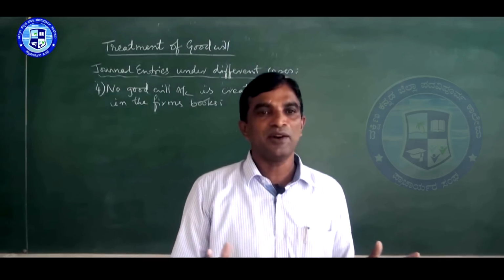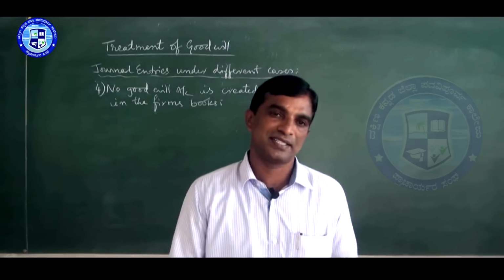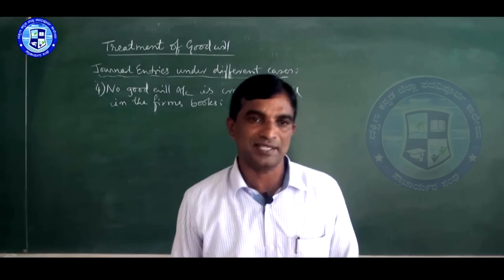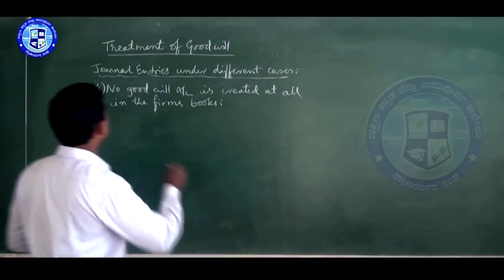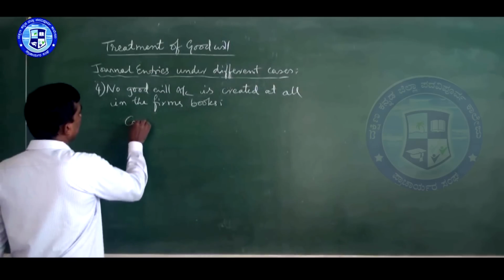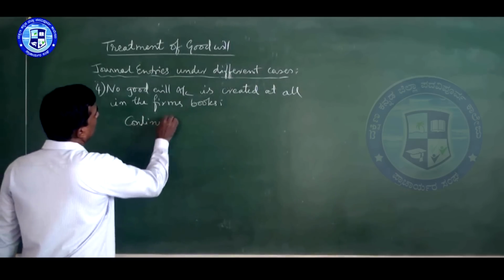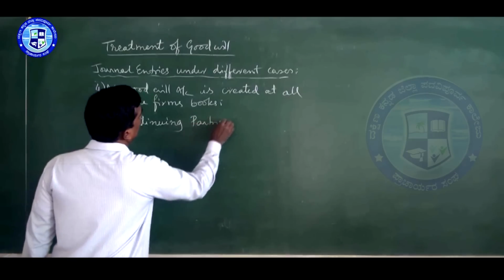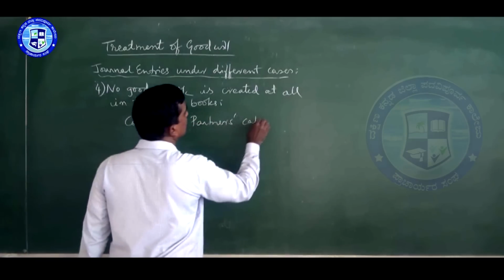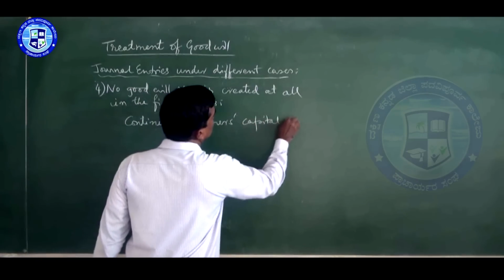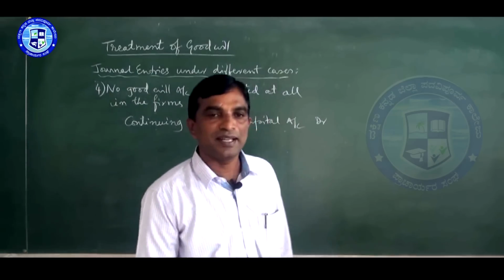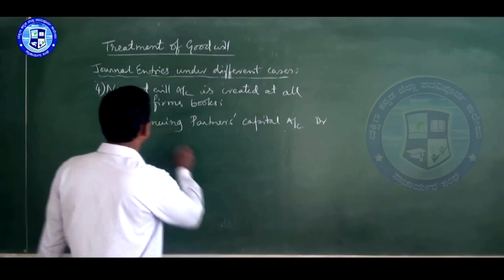That is, we have to debit the continuing partners. The same second entry as in the previous case. Continuing partners' capital account debit. We have to debit the continuing partners' capital account in the gain ratio, and it should be transferred to whom?